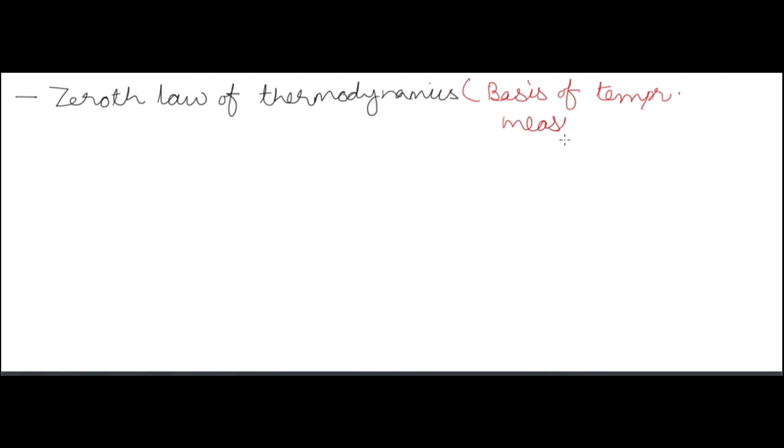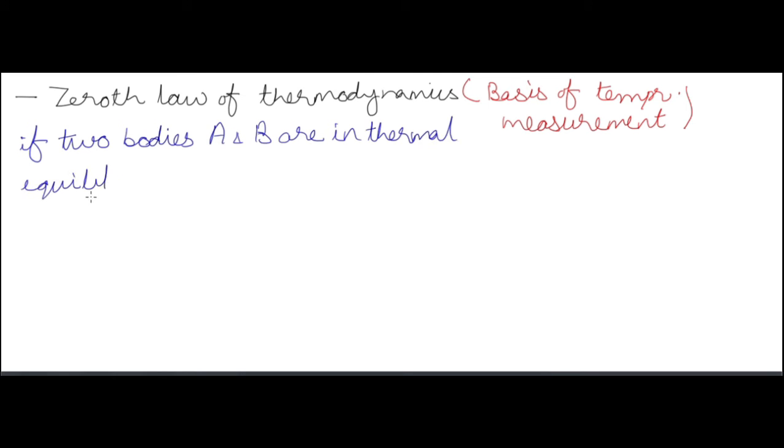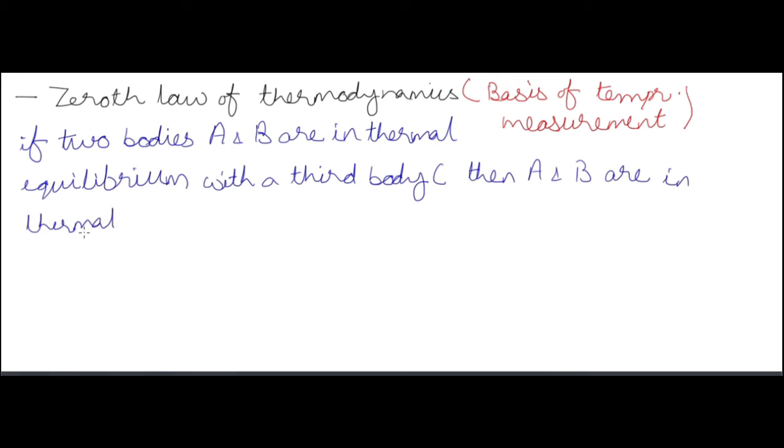Now zeroth law of thermodynamics. This is the basis of temperature measurements. Okay, all the thermometers, or all the temperature measurements, are based on zeroth law of thermodynamics. So zeroth law of thermodynamics states that if two bodies are in equilibrium with a third body, it means that the two bodies are in thermal equilibrium with each other. Okay.